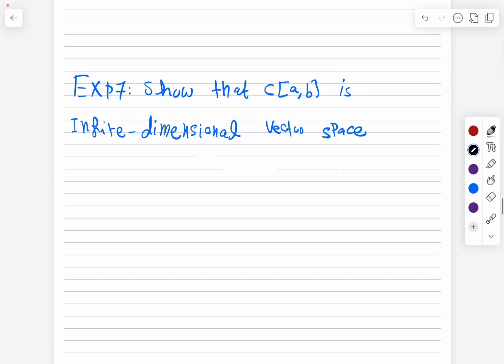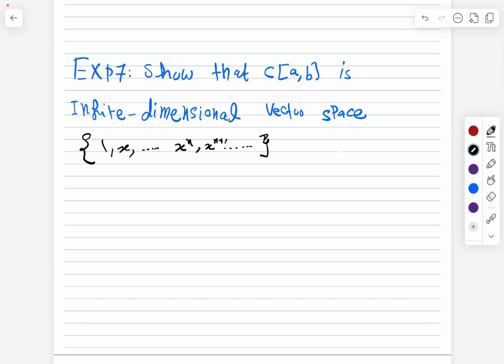So here I want to show that the set of continuous functions is an infinite dimensional vector space. You can do it in a tricky way by considering the following set: 1, x, up to x to the n, and then x to the n plus 1, and so on. As we can see, all these vectors are linearly independent, but the set can go to infinity. So it's not finite, right? We can take x to the power of any n. There is no limit.